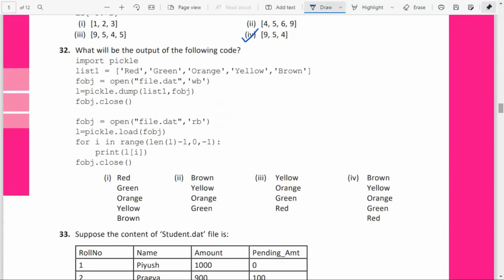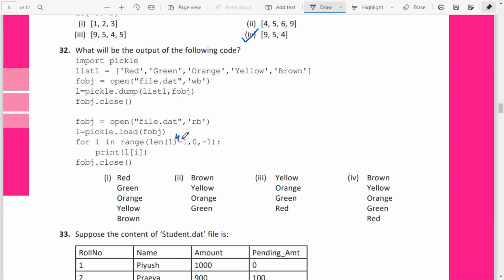What will be the output of the following code? Okay, import pickle. You are having a list with the 5 colors. The file object is opened in write mode and created, and we have written the data and stored it into the variable L. It is closed. The file is opened again. Okay, and it is asked: for i in range of length of L. So we know that L has how many elements? 5. So length of L minus 1 is 4.